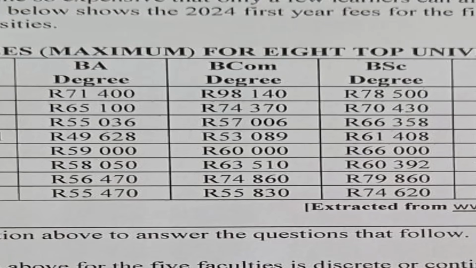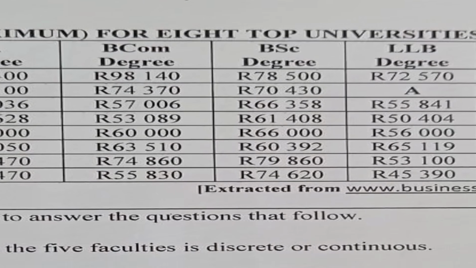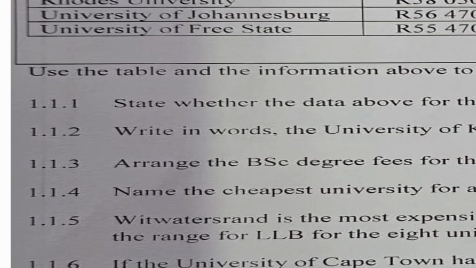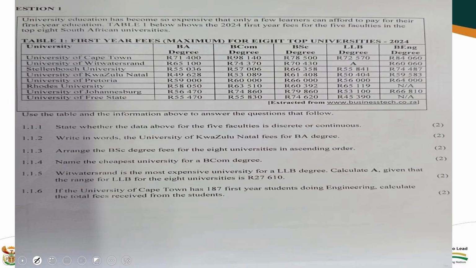So the learner at that level should know that these are numbers and all of them are whole numbers, so the answer to question 1.1.1 will always be discrete because those numbers are countable. Starting from 1.1, state whether the data is continuous or discrete. Then I say it is discrete data.